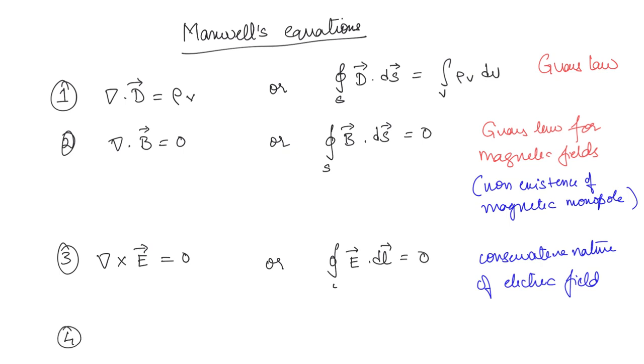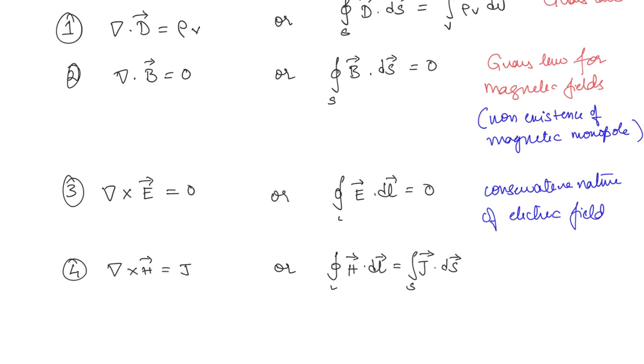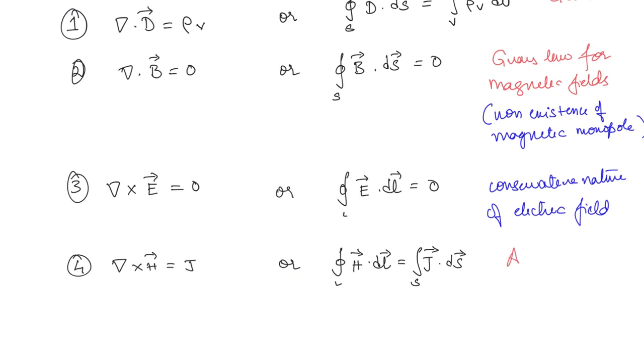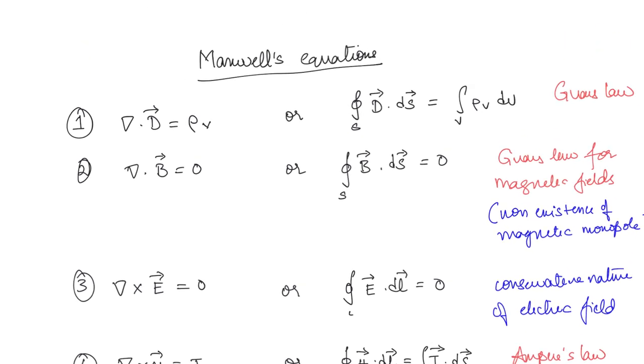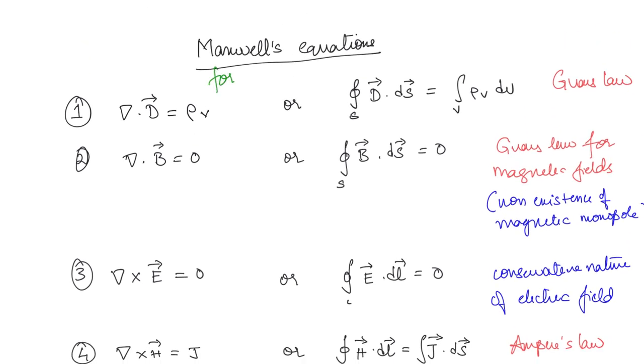Finally, the fourth Maxwell's equation is del cross H bar is equal to the current density. In the integral form, this is the line integral of H bar dot dl bar is equal to I enclosed, or you can write in terms of current density like this. Okay, so this is nothing but the Ampere's law. Remember, this is for static fields, okay, static electric and magnetic fields.